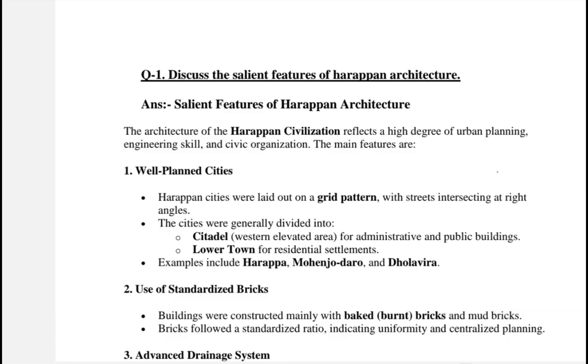As we all know, the most famous civilizations we have found till now are, obviously, the Indus Valley civilization, or the Harappan one, and the second one is the Mesopotamian, which we found from Egypt. So basically, as per the archaeological excavations undertaken in India at sites like Harappa, Mohenjo-daro, and Dholavira, the Indus Valley civilization is remarkable for its town planning and its architectural features.